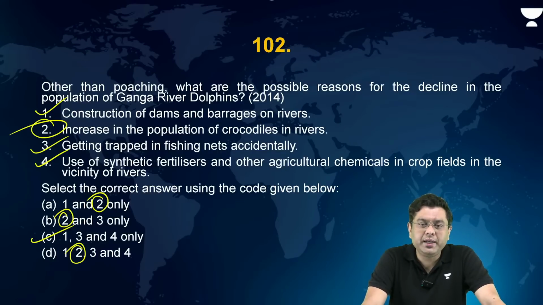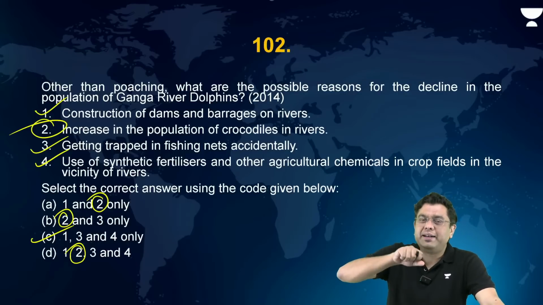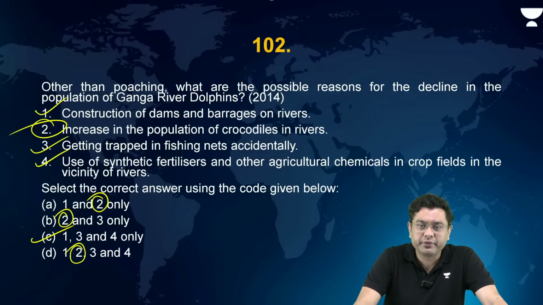Why is 2 incorrect? How can the increase in population of crocodiles reduce the number of dolphins? Think about it. Is it the case that the crocodiles will consume the dolphins? No, that is never the case, right? Is it the case that because of the crocodiles, the dolphins don't have enough food? No, that is also not the case because the kind of food that they consume also varies.